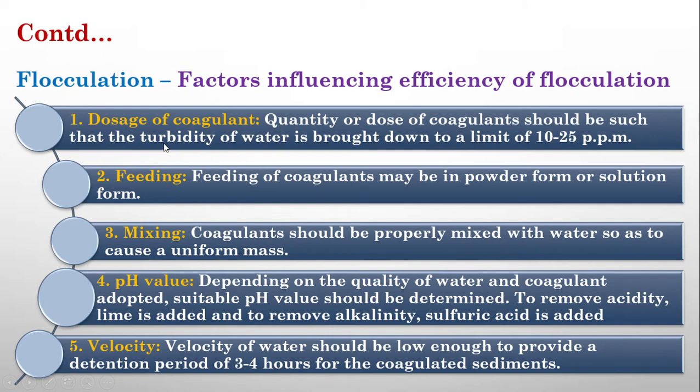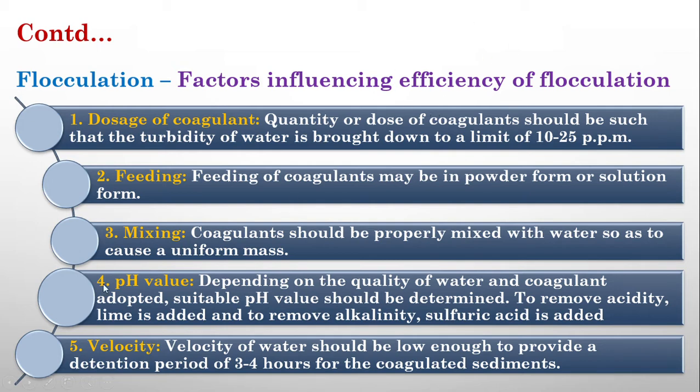Second thing is feeding: how we feed this coagulant into the water. We can feed it in two ways. One is in powder form, the other is solution form. So it depends upon the type of the water and the type of the coagulants used. Accordingly, the efficiency of flocculation will increase. Third thing is mixing. After feeding the coagulants into the water, we have to mix it thoroughly with water. The method we use for mixing the coagulants also affects the efficiency of flocculation.